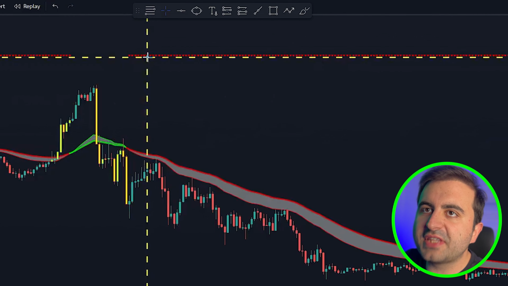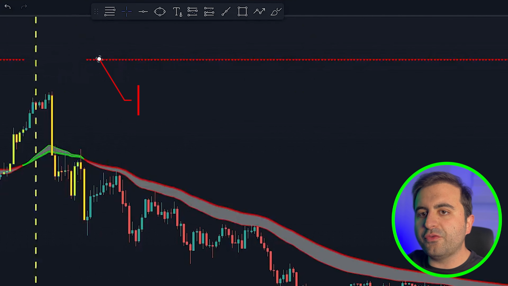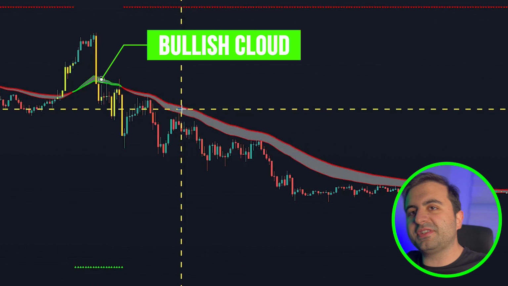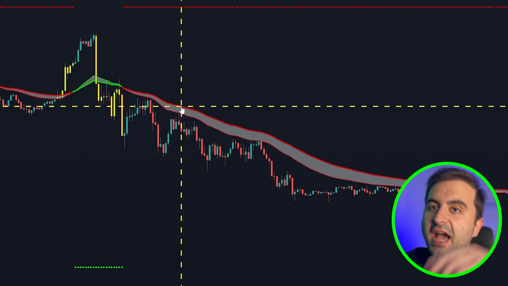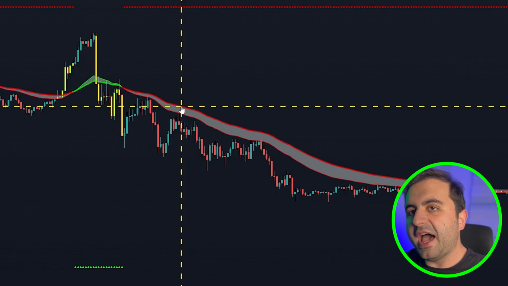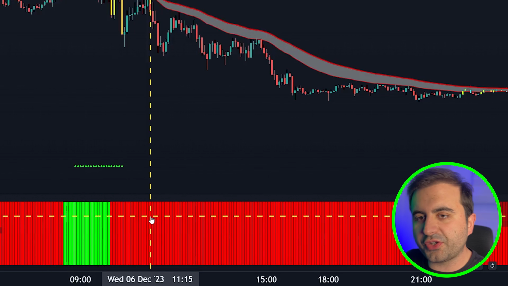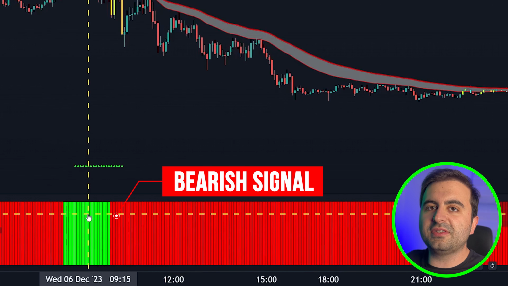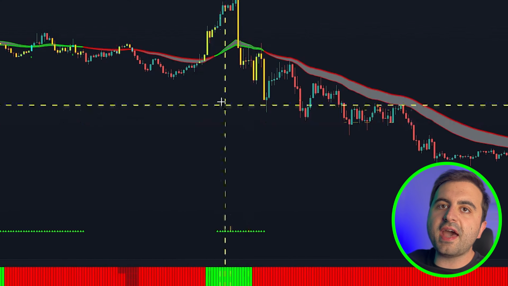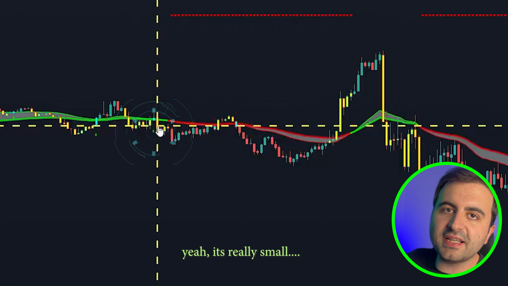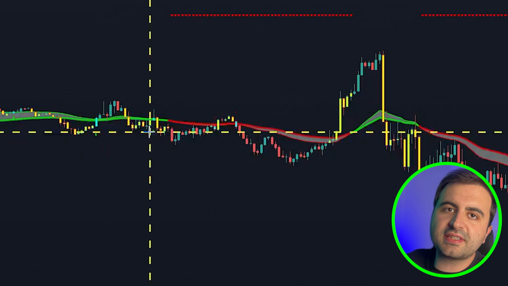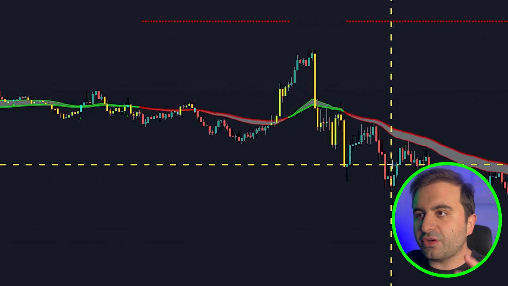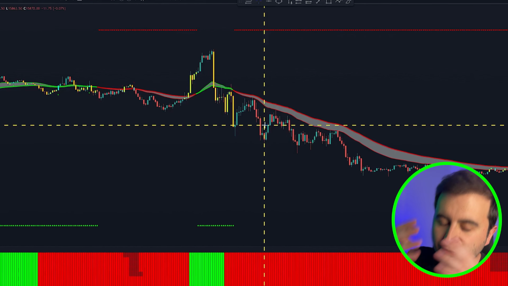We are seeing these down red arrows on our screen and we have this red cloud, we have this green cloud, which means that the red is always bearish and the green is always bullish. And if you go down, you will see that the Donchian Trend Ribbon is green and red. Red means it's bearish, green means that it's bullish. Also, we have these sell and buy signals appeared on our chart and this comes from the CM Slingshot system indicator. We will use all these things for our confirmation and entry signals.